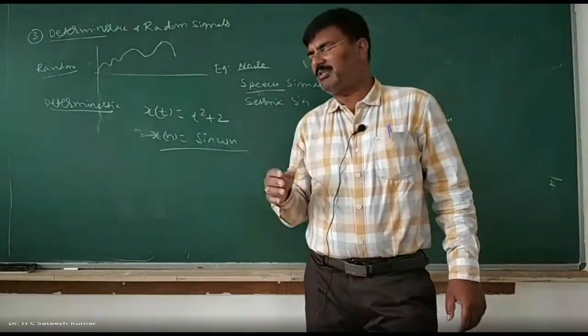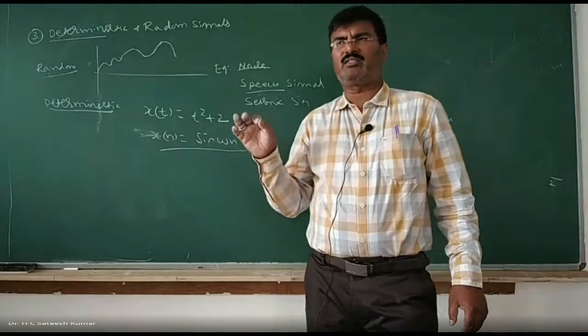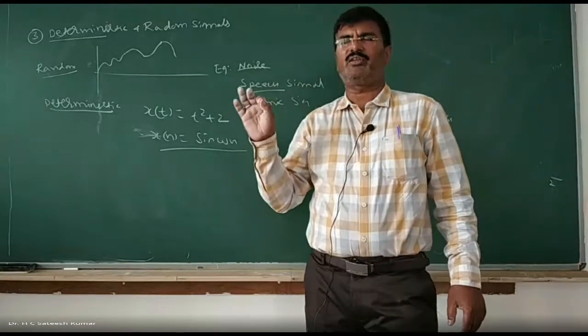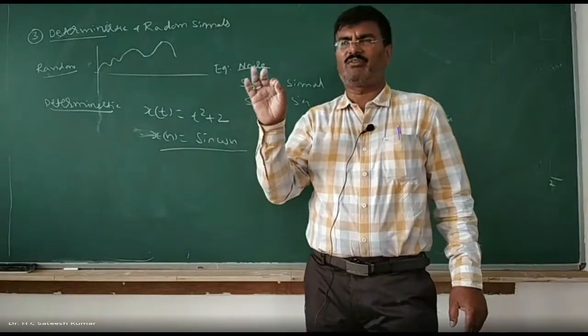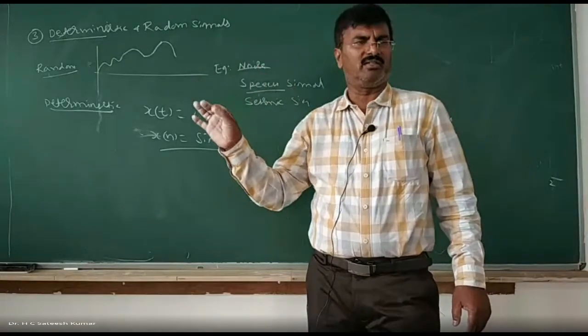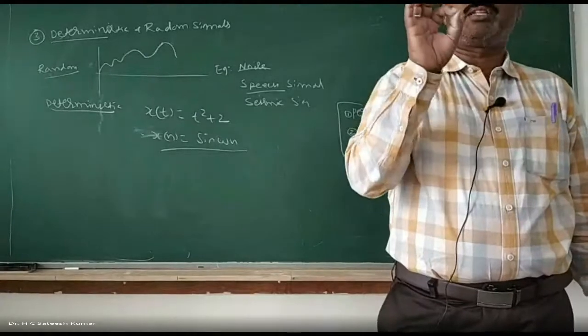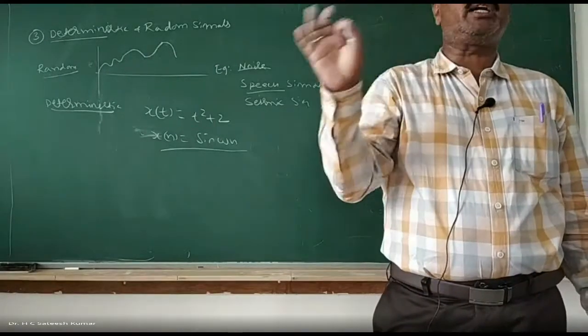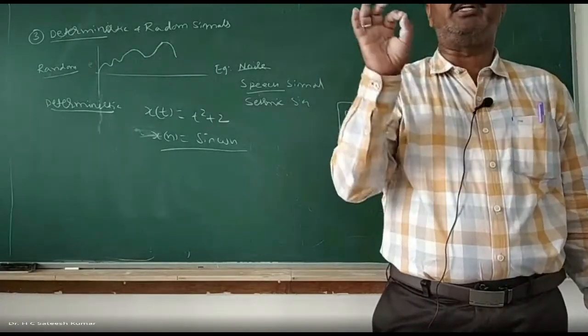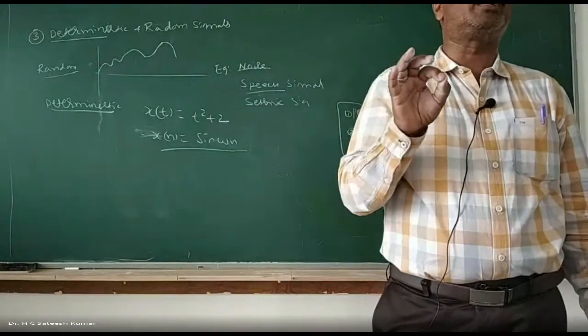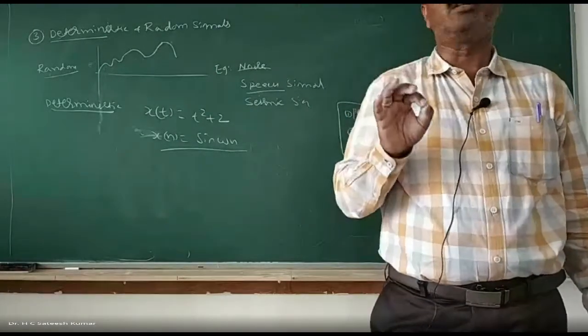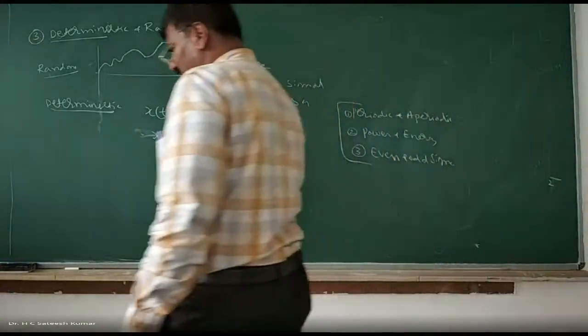Continuous time signal means what? First classification. A signal is said to be a continuous time signal if the value of the signal is defined at all time instants. Such kind of signals we call continuous time signals. If the signal is defined only at discrete instants of time or integer values of time, such kind of signals we call what? Discrete time signal. So these are the basic first three classifications of signals.